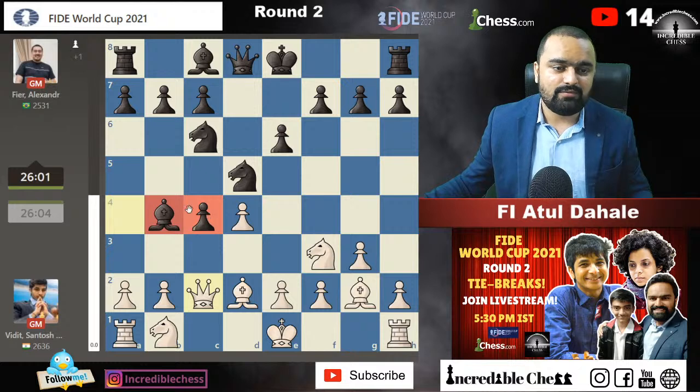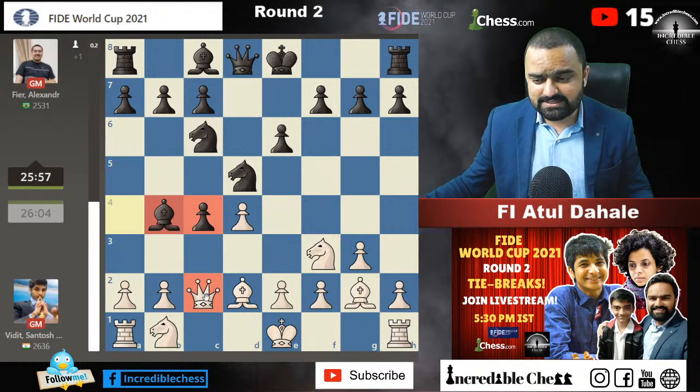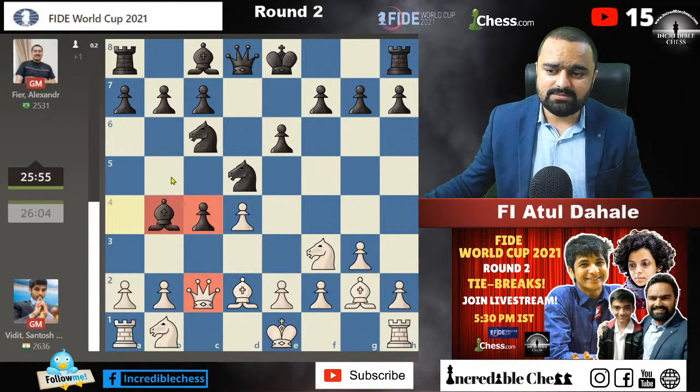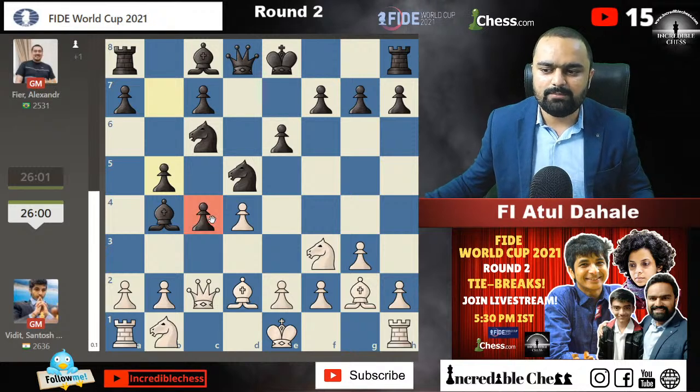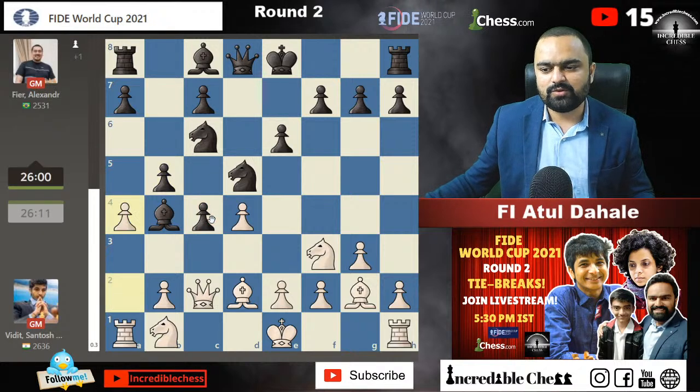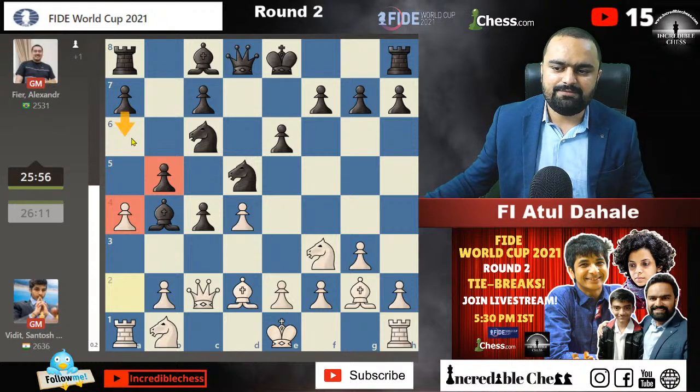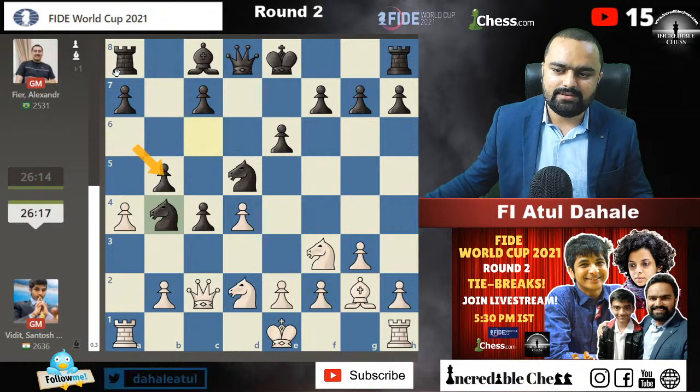The c4 pawn did not fall because queen b5 and queen into c4 was played in the previous game. But this time he goes for queen to c2. b5 is a possibility. I think he played. Yes, he played this move. He is protecting the pawn on c4. And now what to do? Well, a4, okay, he's waiting for this, and you cannot really do anything, because if you play a6, a into b5, a into b5, and the rook will come here.